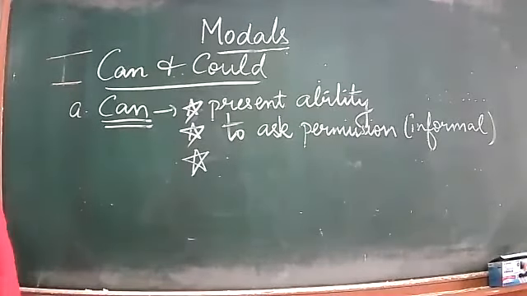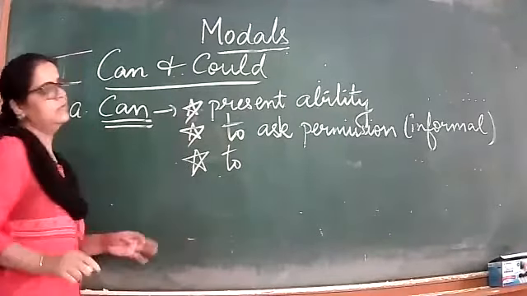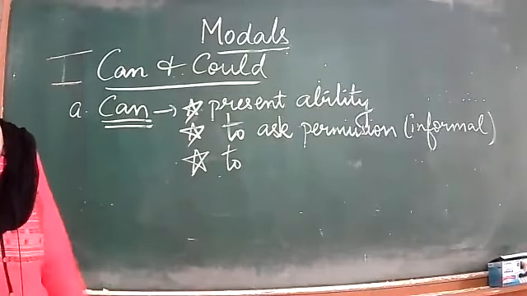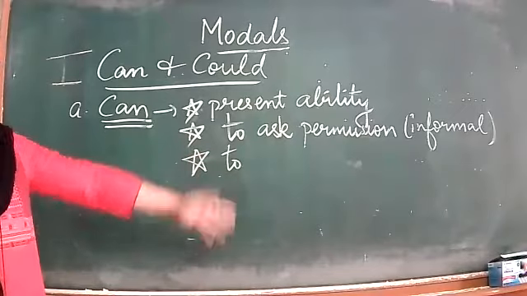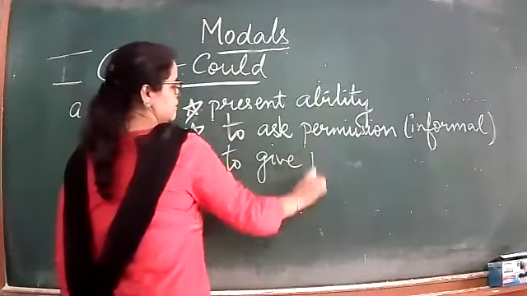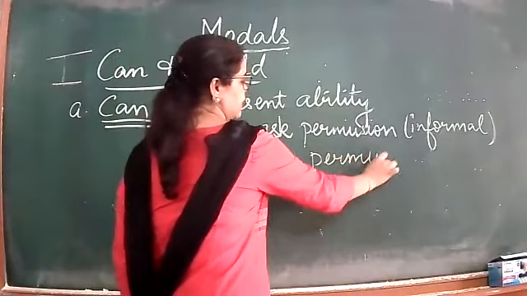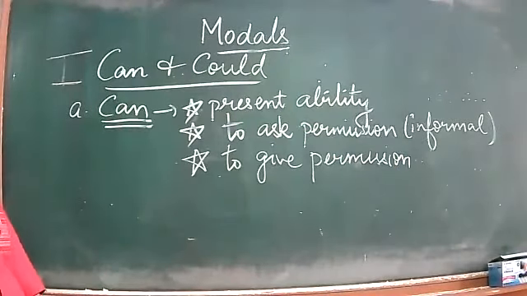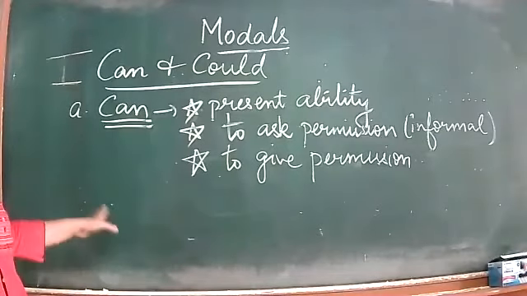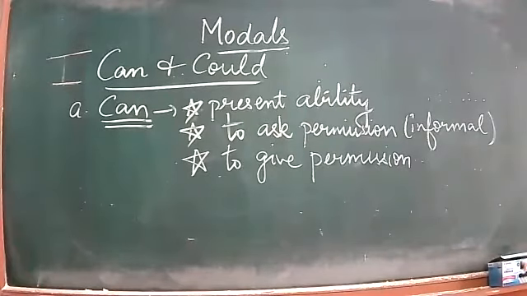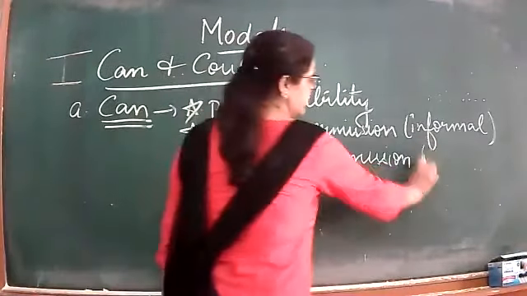Now the next use of can is to give permission. When you ask your sister, can I use your pen? If she wants to give you permission, then she would say, yes, you can use my pen. So she will give you permission using can. Again, this is informal. So can is a highly informal model. Remember this thing. We don't add please or anything, just normal informal day to day language, day to day life. So to give permission, again this is informal.